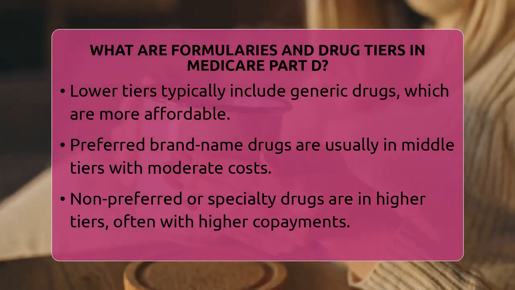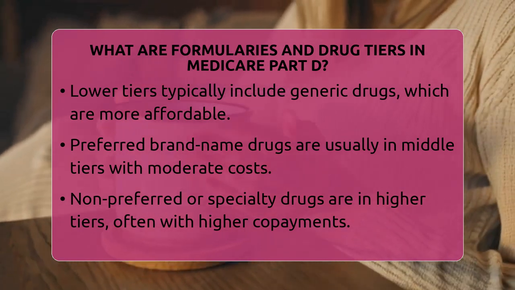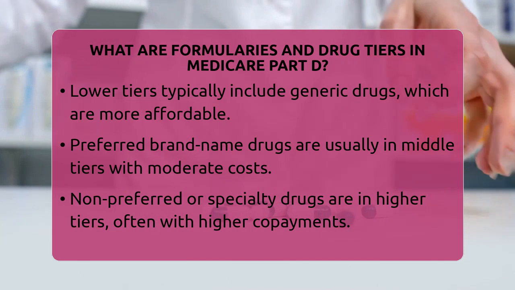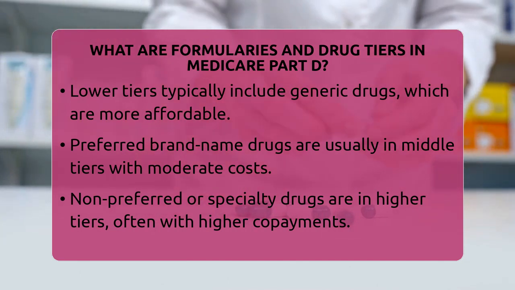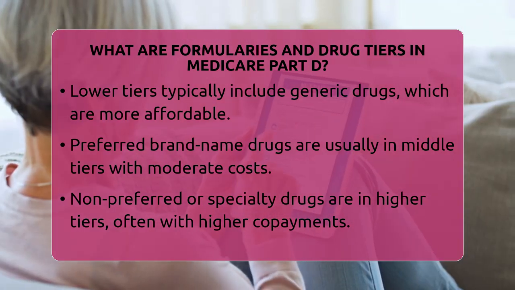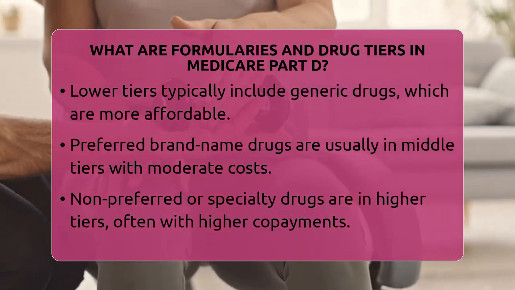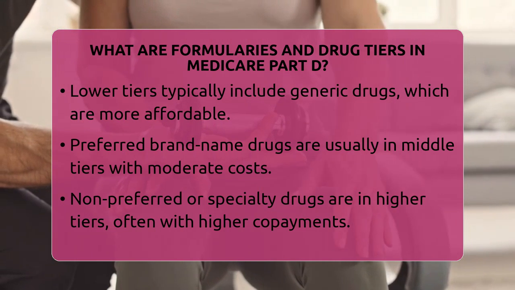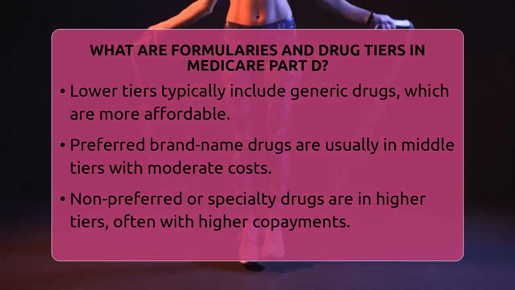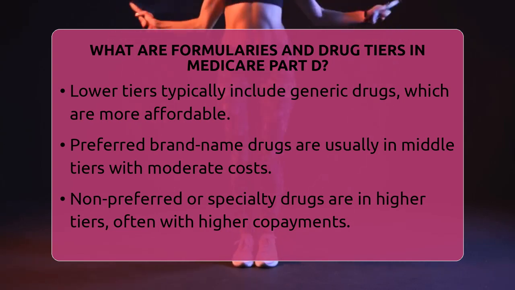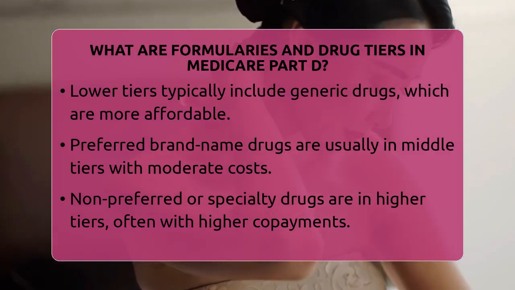Medicare plans also use tools to make sure you get the right medications. These include prior authorization, which means your doctor needs to get approval before the plan covers a drug. Step therapy requires trying a lower-cost drug first before moving to a more expensive one. Quantity limits restrict how much of a medication you can get at once. These tools help control costs and make sure medications are used properly.